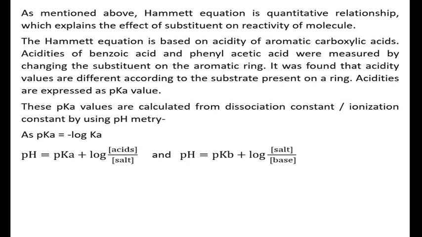These pKa values are calculated from dissociation constant or ionization constant by using pH metry. We know the formula: pKa is equal to minus log Ka, and it can also be known by the pH of the acid and the pH of the base by this formula.